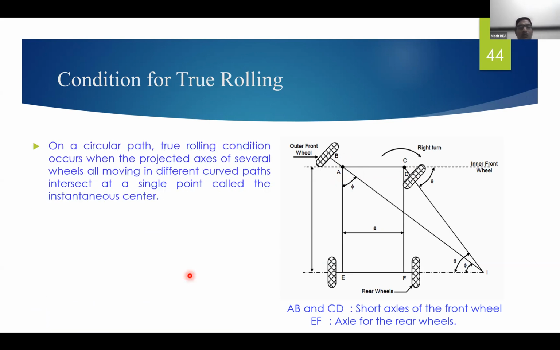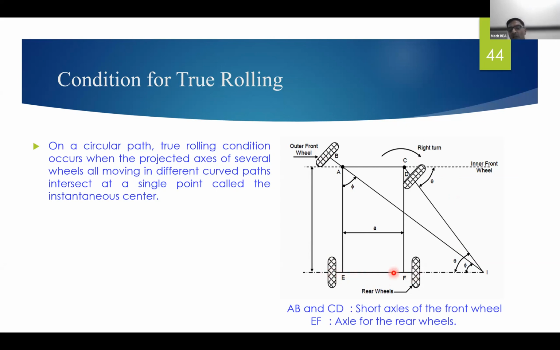So you know that on a circular path, how is this condition for true rolling achieved, and what is the condition for true rolling? This EF is the axle for the rear wheel.